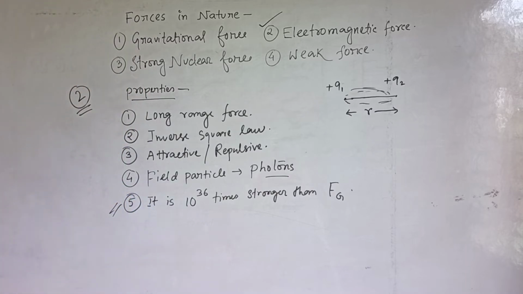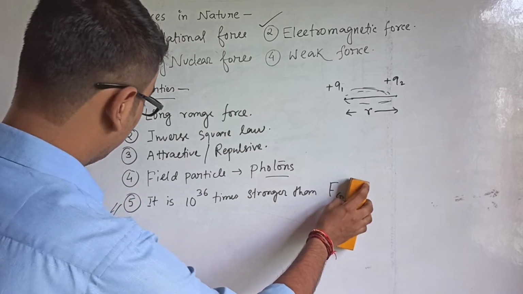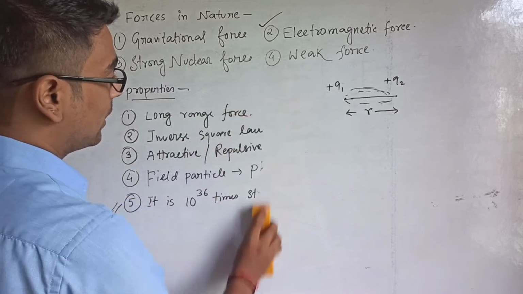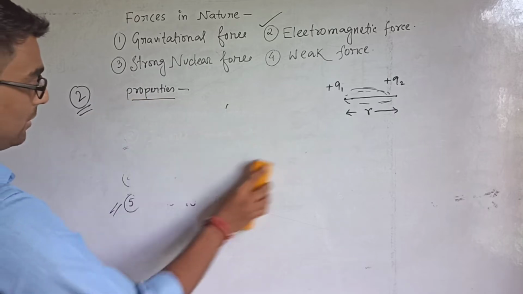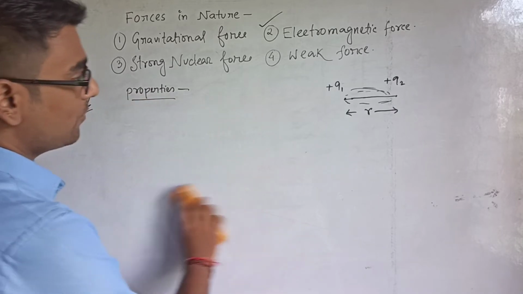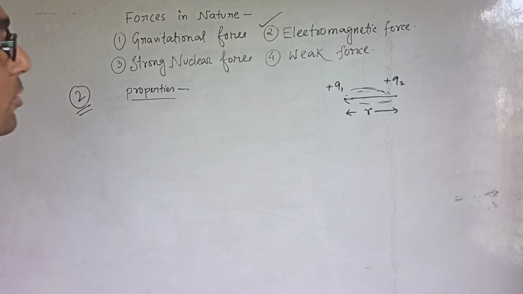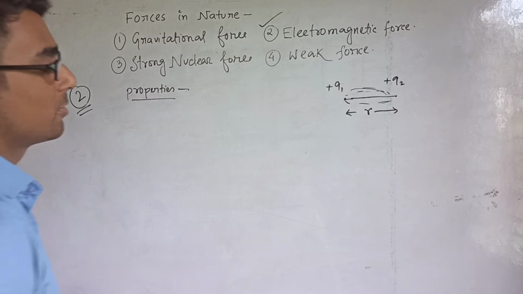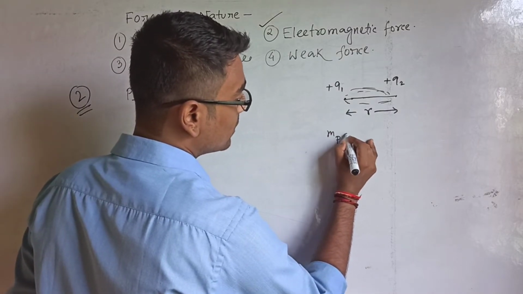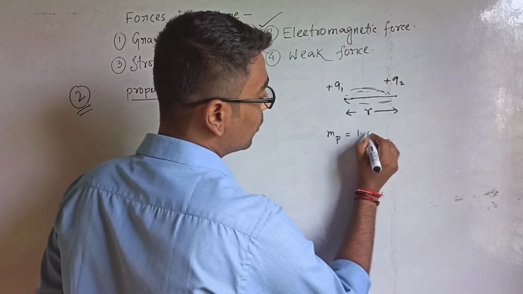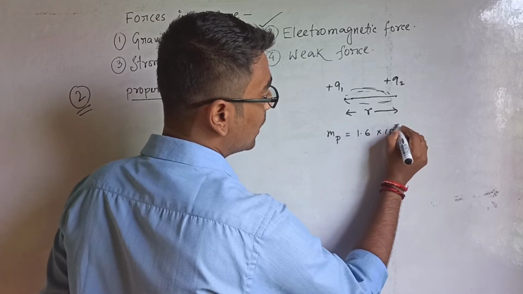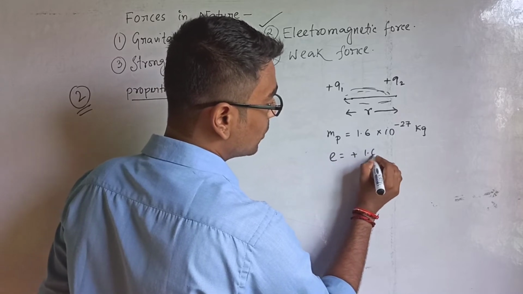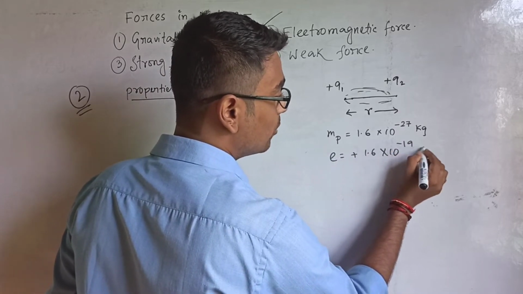Okay. Let me do the sum which will prove that it is 10 to the power 36 times the gravitational force. Suppose these two charges, say protons, are kept there. The mass of the proton we know as 1.6 into 10 to the power minus 27 kg, and the charge of proton is plus 1.6 into 10 to the power minus 19 coulomb.